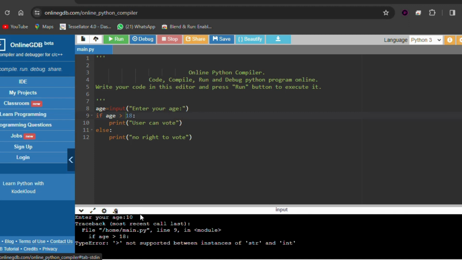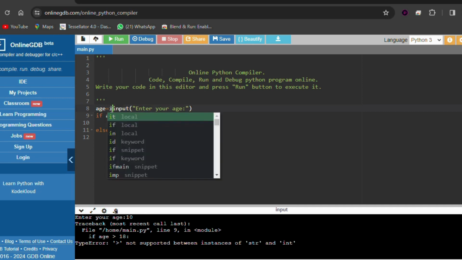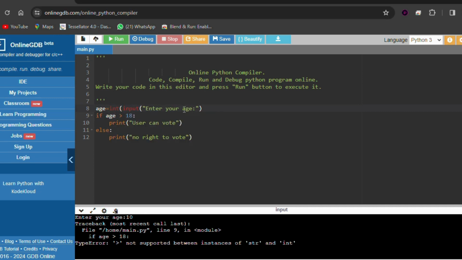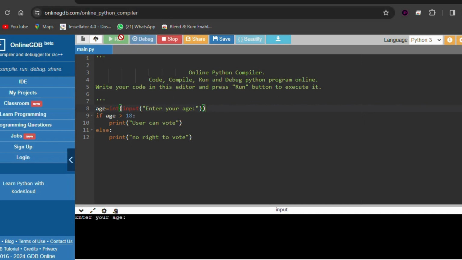Why? Because we are using the input function. So to convert that string, what we have to use is just int over here. The string will be converted into int, which we saw in previous lectures.